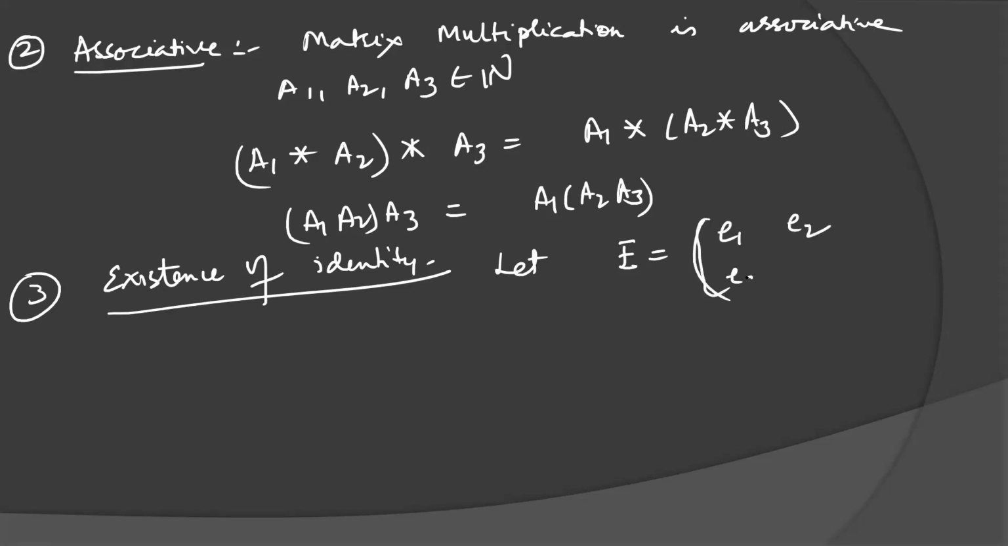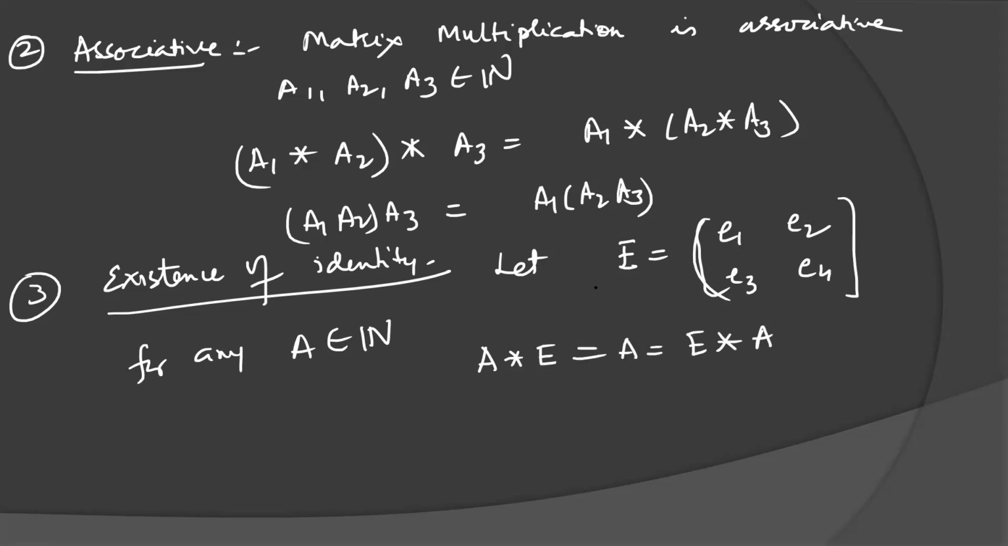E1, E2, E3, E4. This is our identity element. Then for any A belonging to the family of matrices N, we know that A composition E will be equal to A, equal to E composition A. Here I am taking the identity. Now we have to check: does E belong to capital N or not? So it will be AE equal to A.